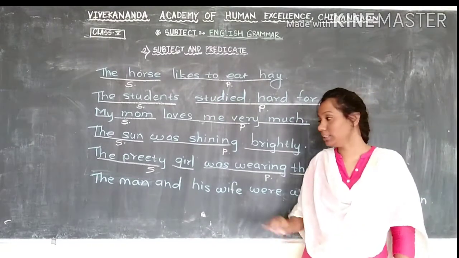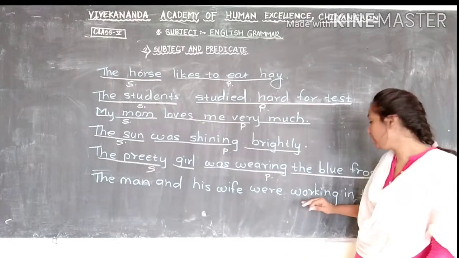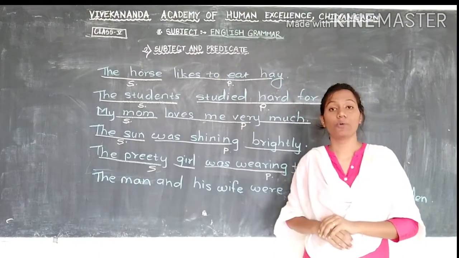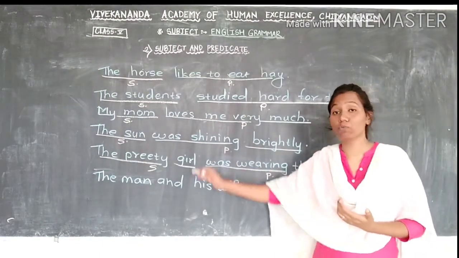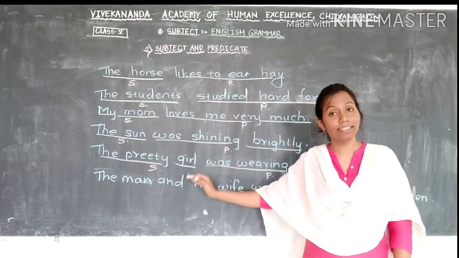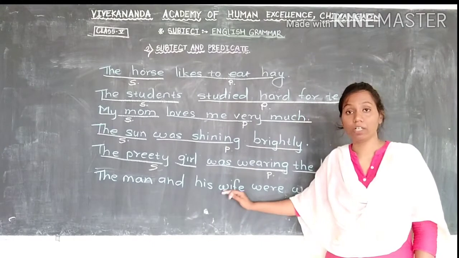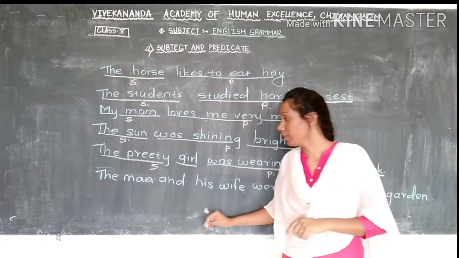And the last one is, the man and his wife were working in the garden. Here, for whom do they write this sentence? This sentence is about the man and his wife. So these 5 words will come in the subject part.